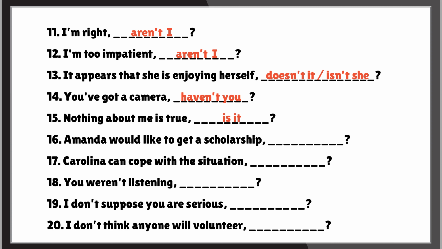Amanda would like to get a scholarship, wouldn't she? The main statement is positive, and it uses the modal verb would, so the question tag also uses the modal verb would but in negative form to create balance. Carolina can cope with the situation, can't she? The main statement is positive, using the modal verb can, so the tag question also uses can, but is negative.